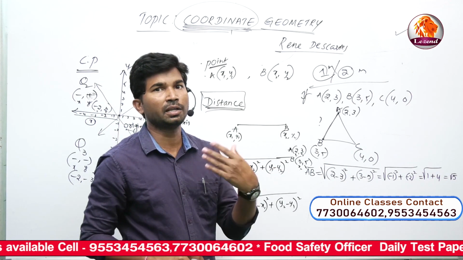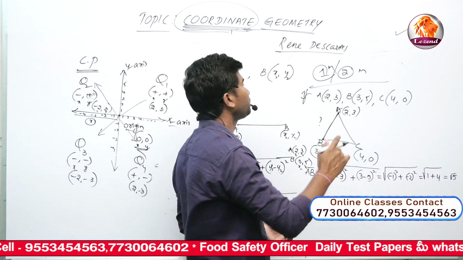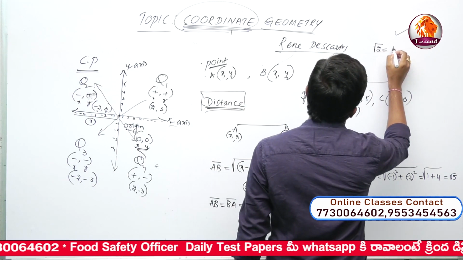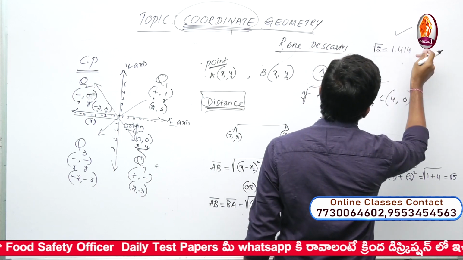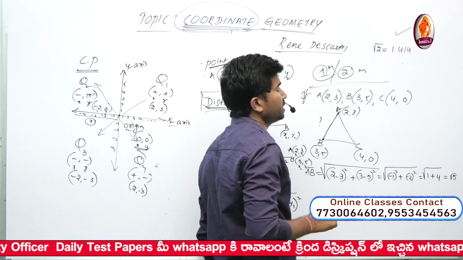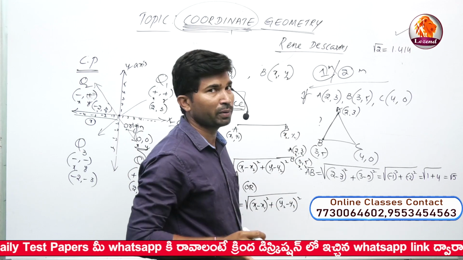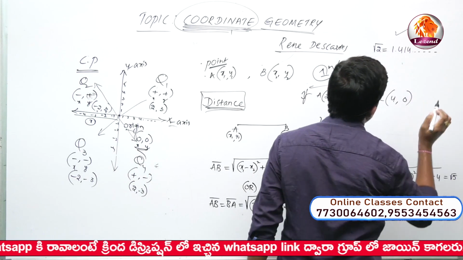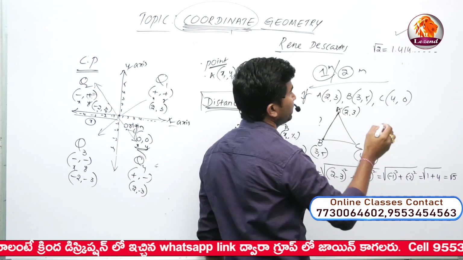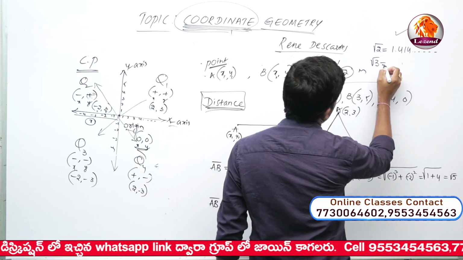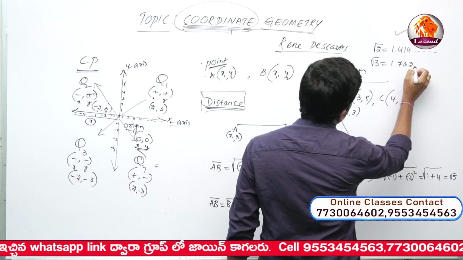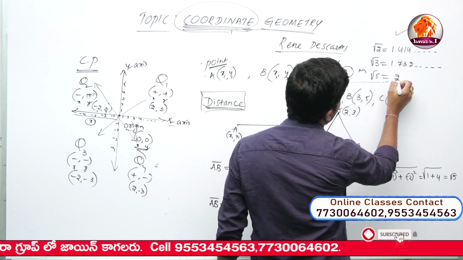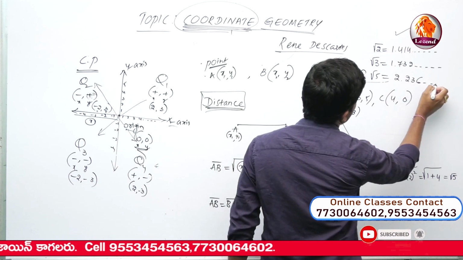For example, root 2 is equal to 1.414 approximately. It is not stopping, this is only an approximate value. At the same time, root 3 is equal to 1.732 and so on, and root 5 is equal to 2.236 and so on.